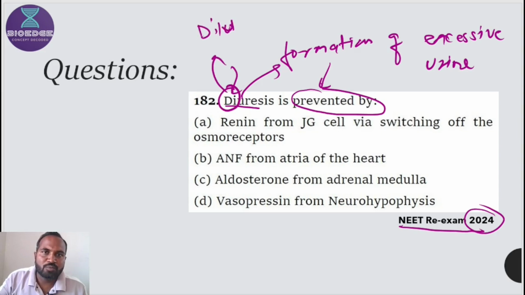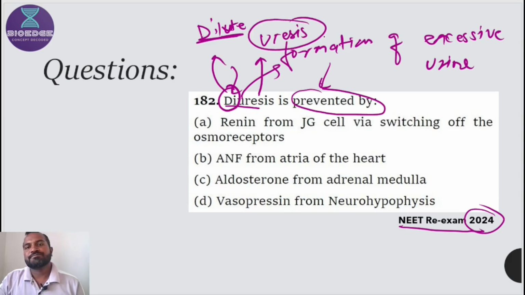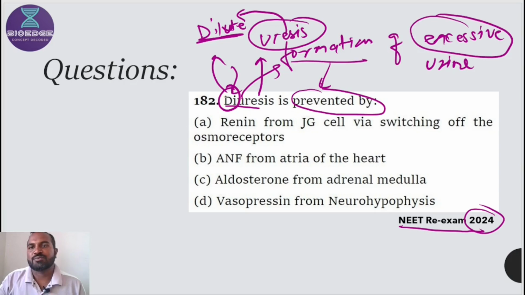So, the breakdown of the word: dia means dilute, and uresis means formation of urine, but the formation of dilute urine. If dilute urine is formed, then it will be excessive, always excessive. This is the concept, and it can be prevented.